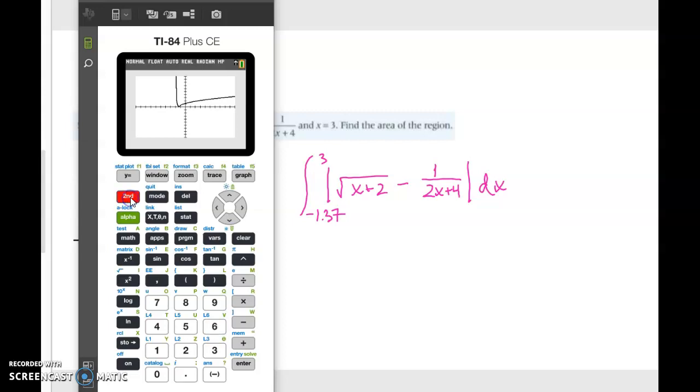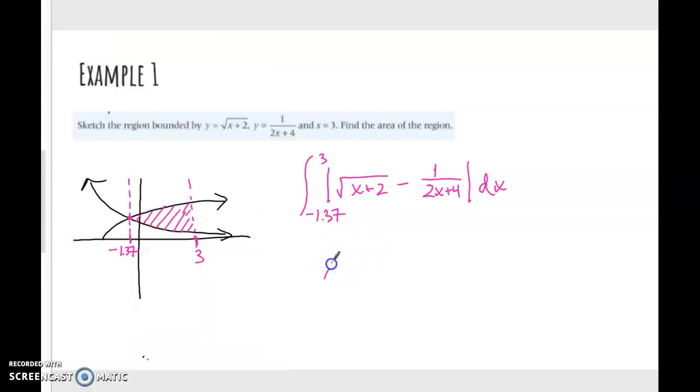And now I can go back to second, calc, and do the integral. Option 7, lower limit negative 1.37, enter. Upper limit is 3, enter. And our integral, which represents the area between the two curves, is 6 point, oh, I can't even read that. 6 point something. 6.08. All right, and so this is one way of doing this problem.